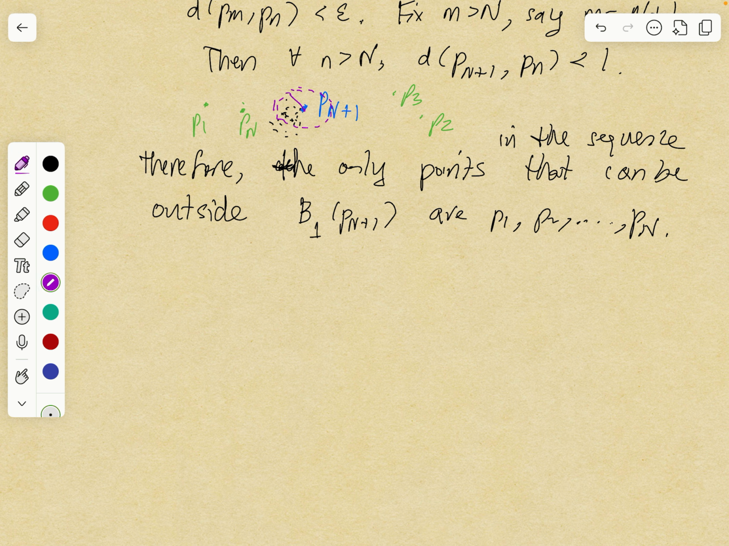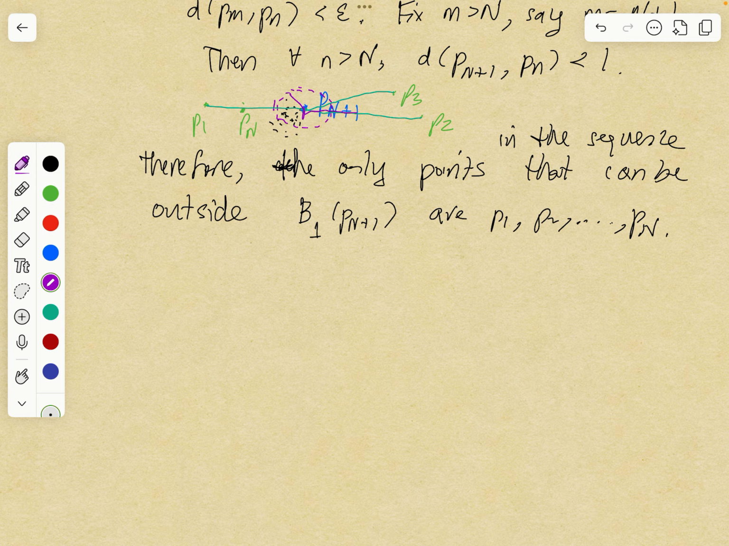So what's left is these finitely many distances, like the distance from p1 to p sub n plus 1, the distance from p2 to p sub n plus 1, the distance from p3 to p sub n plus 1, and there's a finite number. So what radius should we take? What radius should we take for the ball centered at p sub n plus 1 that will contain all the points in your Cauchy sequence? I think we should take the maximum of these radii, right? The maximum of these distances.